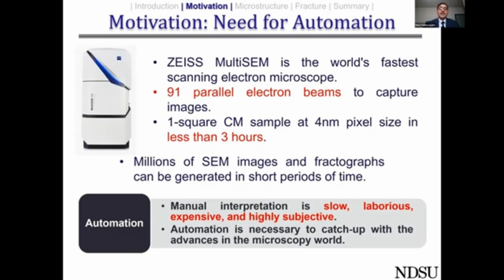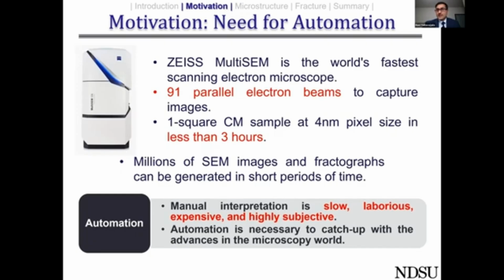Keeping this fundamental need in mind, most of the scanning electron microscopy manufacturers have ramped up their production, and they have come up with some of the most amazing scanning electron microscopes. For instance, the ZEUS multi-SEM is the world's fastest scanning electron microscope. It has 91 parallel electron beams to capture images. It is so fast that it could capture a 1 square centimeter sample at 4 nanometers pixel size within less than 3 hours. So that means you will be sitting on millions of SEM images and fractographs in a very short